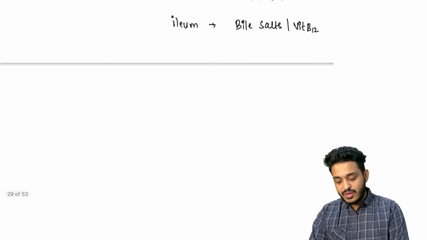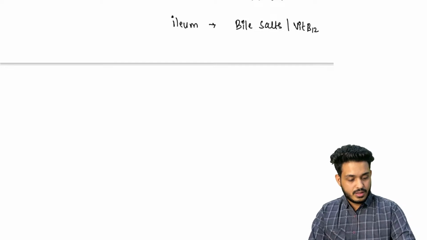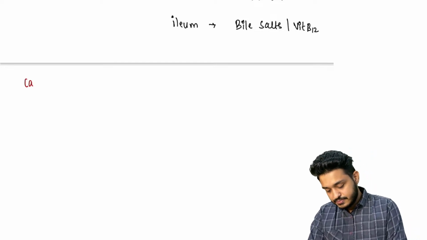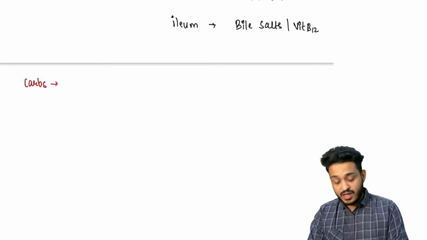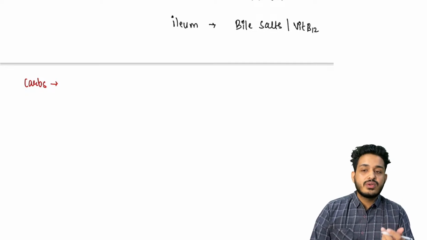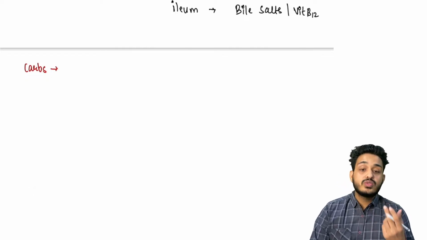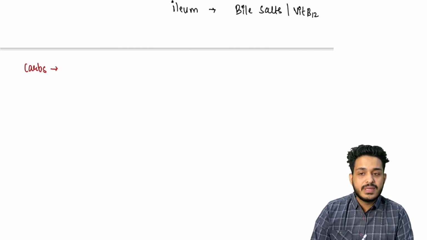Let me make you understand what are the different things that you are eating. We are eating carbohydrates. Suppose you are eating rasgulla. What is going to happen with that rasgulla? In your mouth, saliva has an enzyme, salivary amylase.